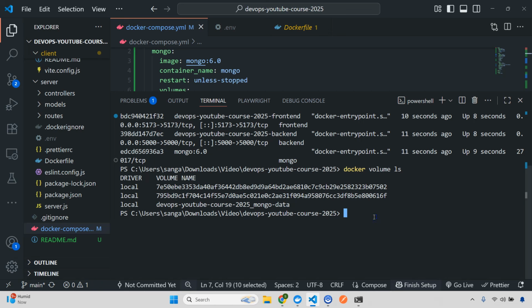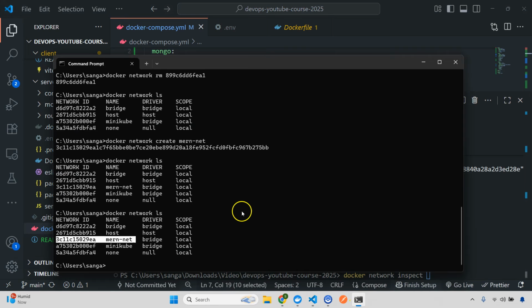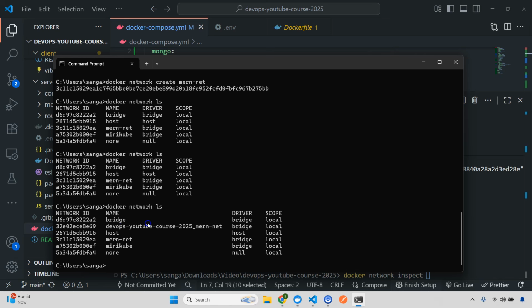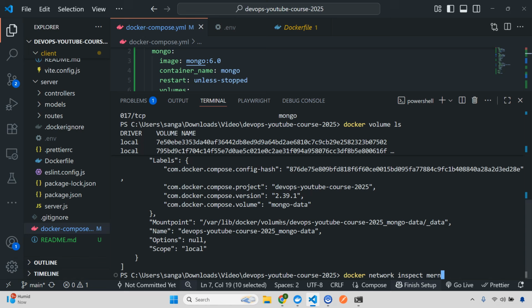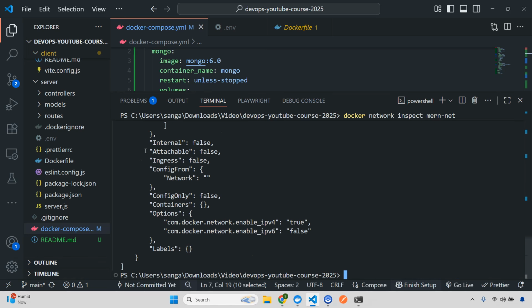Now if I want to inspect, I'll simply do docker volume inspect, and then I'll paste it, enter, and you can see that you'll be getting a mount point here also. This is where the data is getting stored, and the same thing you can do for your network also, right? So we'll do docker network inspect, and the network name, if I'm not wrong, was this one. So docker network ls, this one, MERN net. I'll do MERN net, enter. So we are getting the network here.